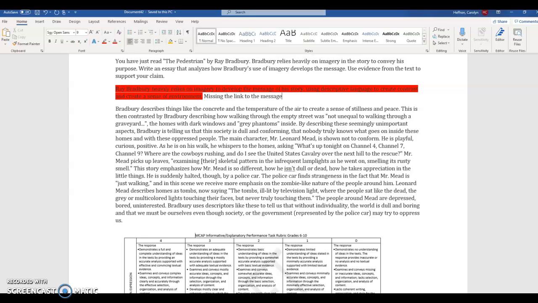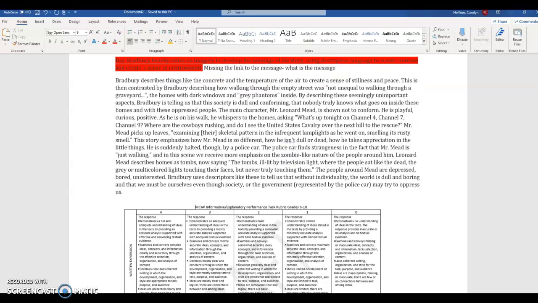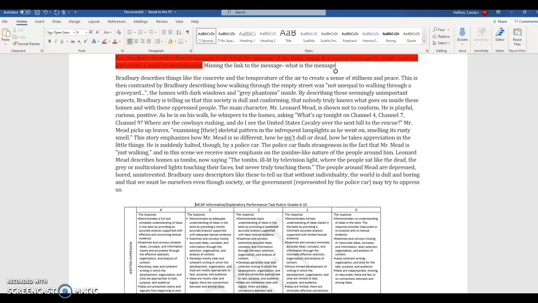We don't know what the message is. That's going to cause us a lot of problems later on. Remember it's CER, so we're looking for claim, evidence, reasoning. So there's our claim, and it's not fully developed. That's a ding right there.